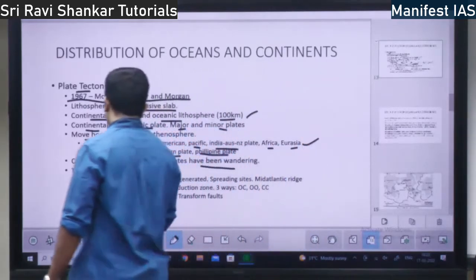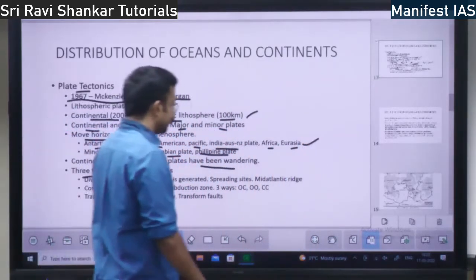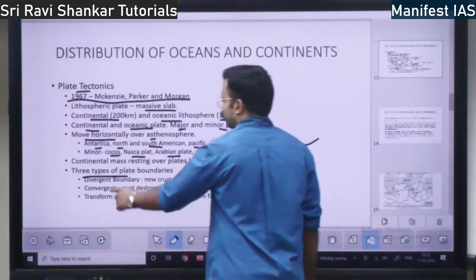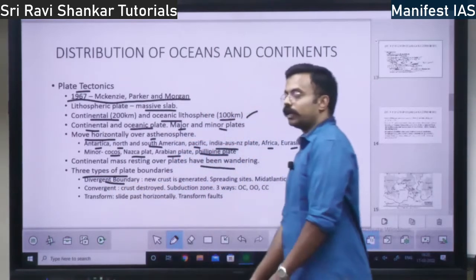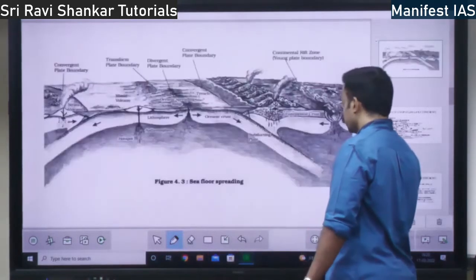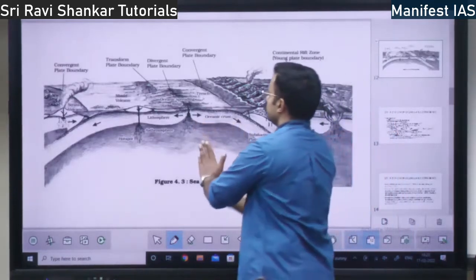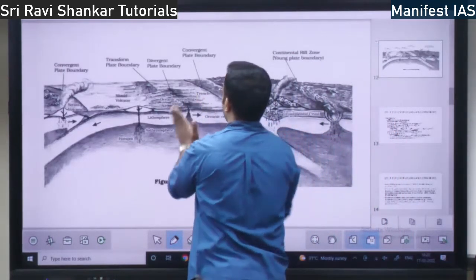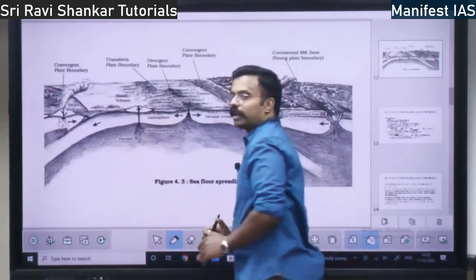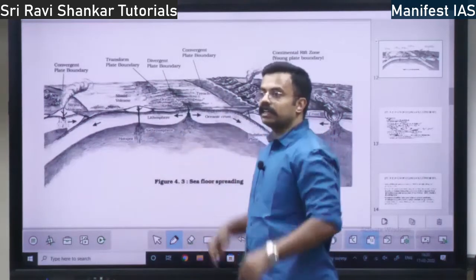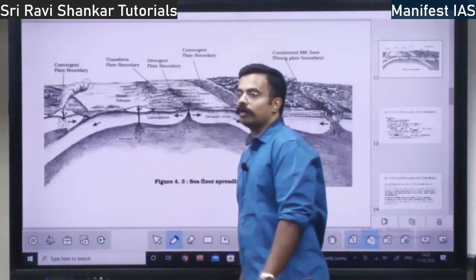There are three types of plate boundaries, right? What are the three types? You have divergent boundary. What is divergent boundary? See, here, because there is volcano coming up, the crust is moving away. It is diverging. So this is diverging plate boundary.